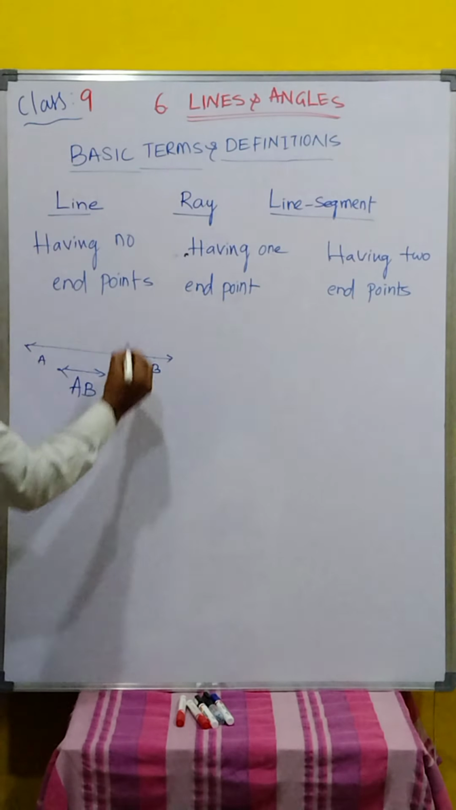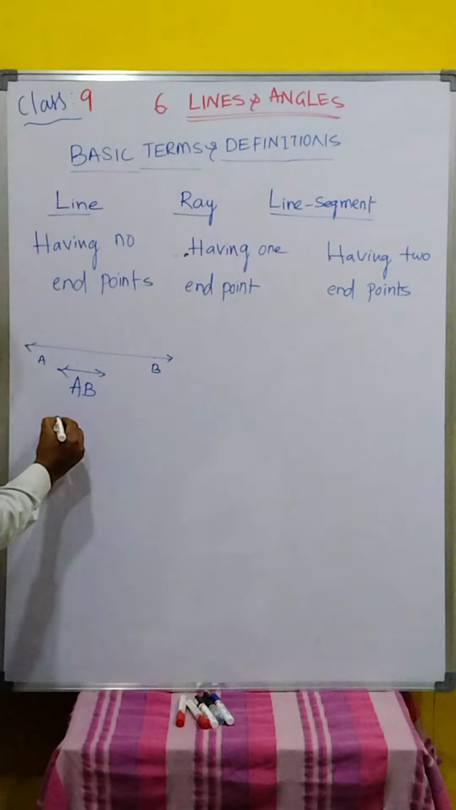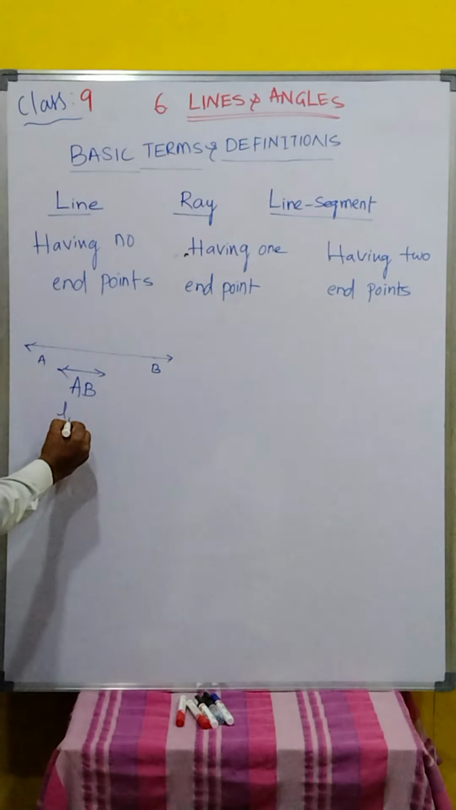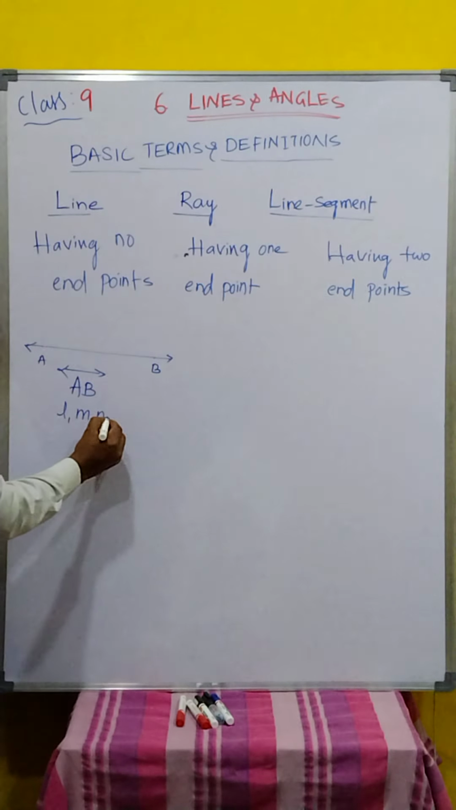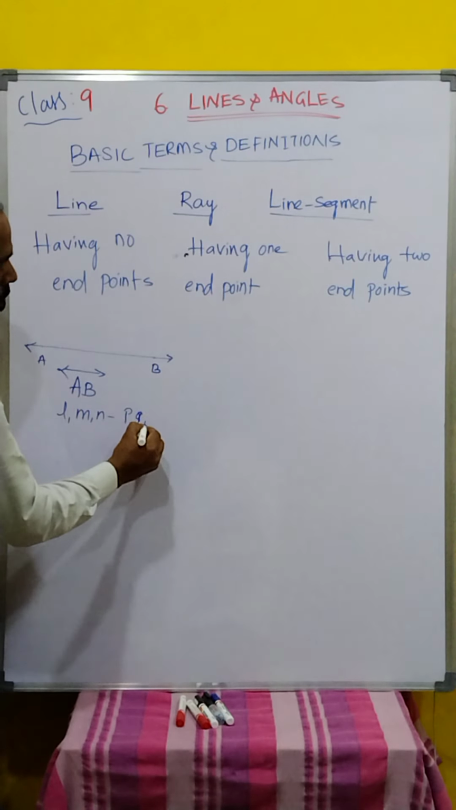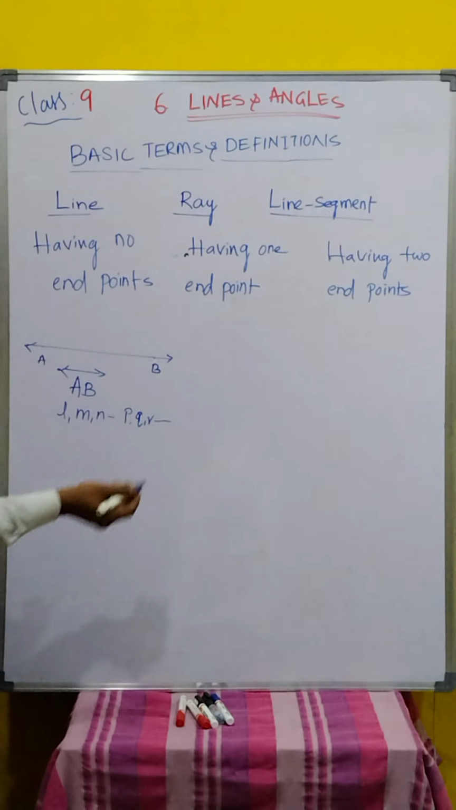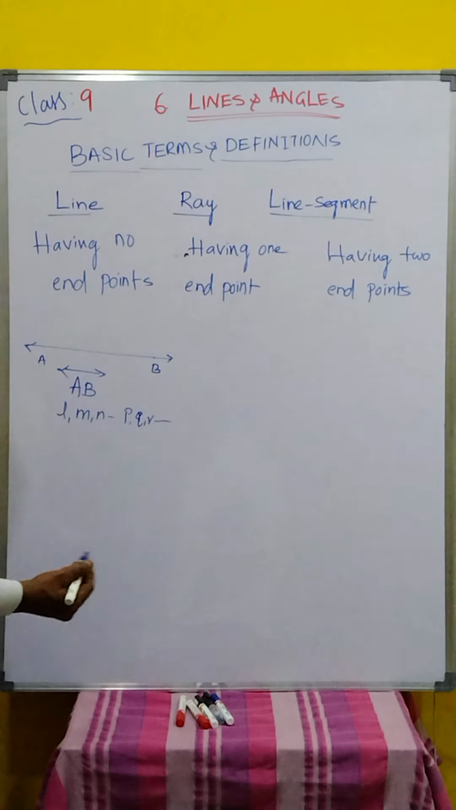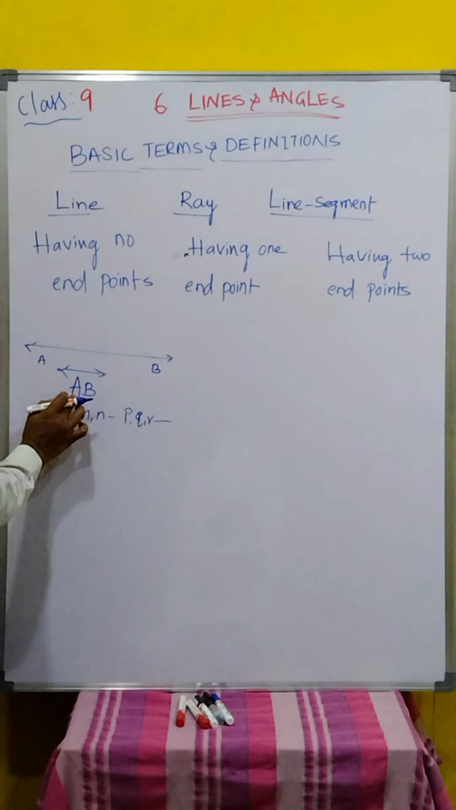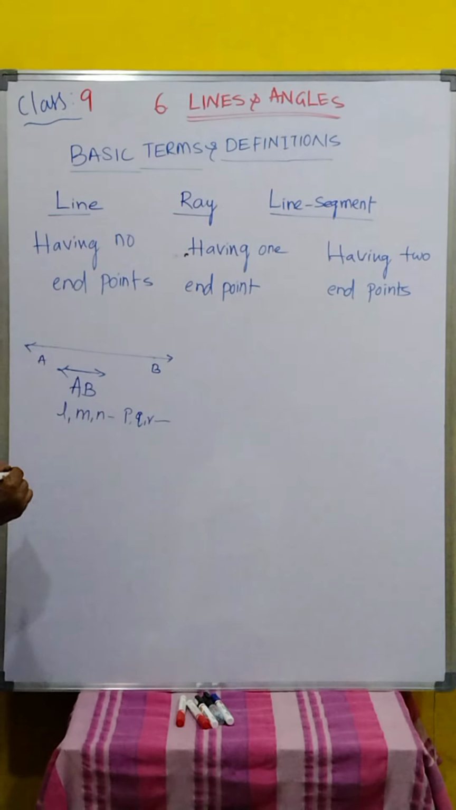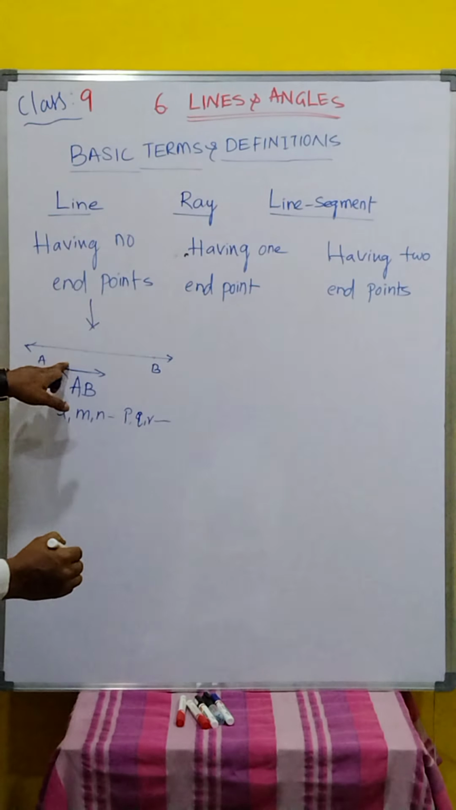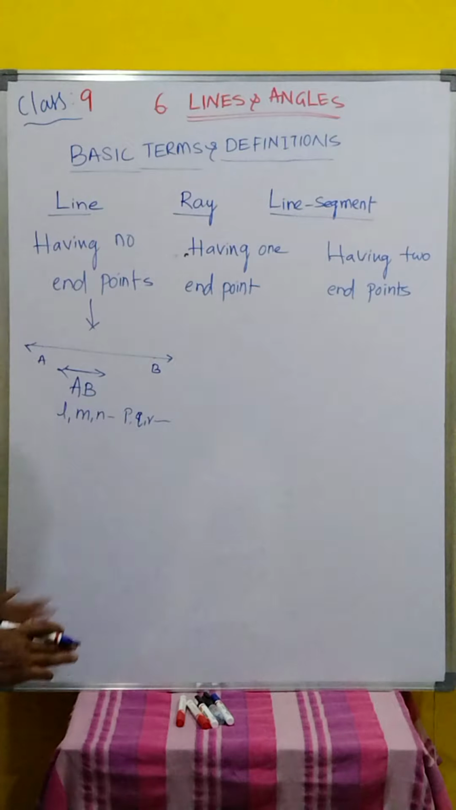We also denote lines generally by letters like L, M, N, or P, Q, R, and so on. Sometimes we denote it like T also. That's a line. It denotes the whole line AB. Clear? This line is having no endpoints.